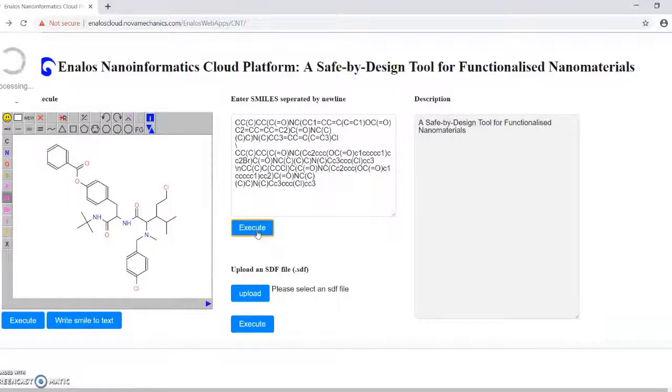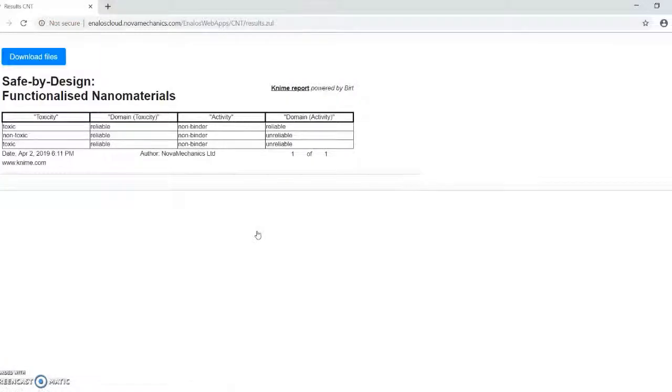The results include the predicted Ca binding class, binder or non-binder, to the nanotubes and the toxicity class, toxic or non-toxic, of the resultant decorated nanotubes for each structure entered, and an indication of whether this prediction could be considered reliable based on the domain of applicability of the model.